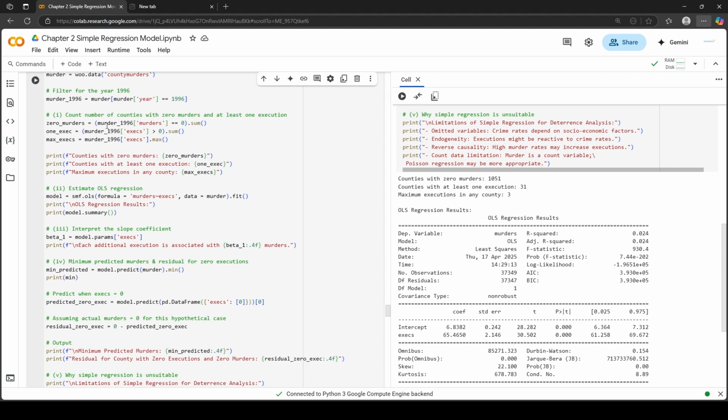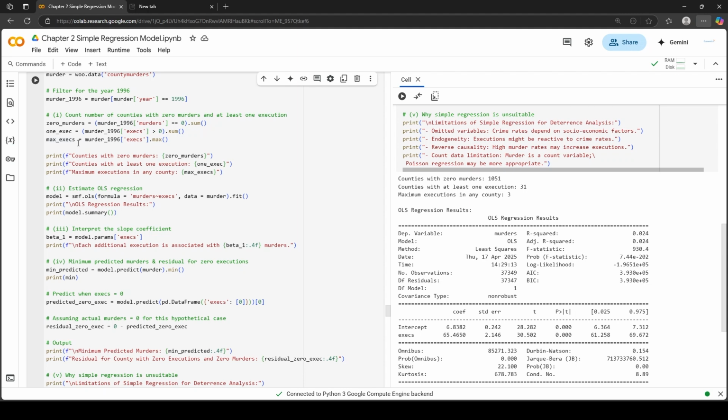Now let's count the number of counties with 0 murders and at least one execution. For 0 murders, use this command: murder_1996 in the bracket, the murders column should be equal to 0, dot sum. For at least one execution, type the column name executions greater than 0, dot sum.